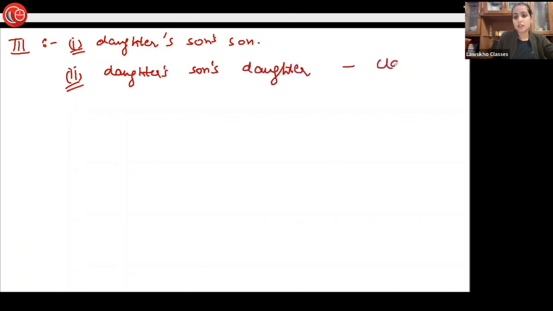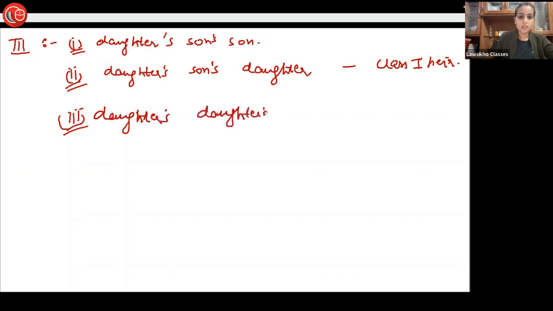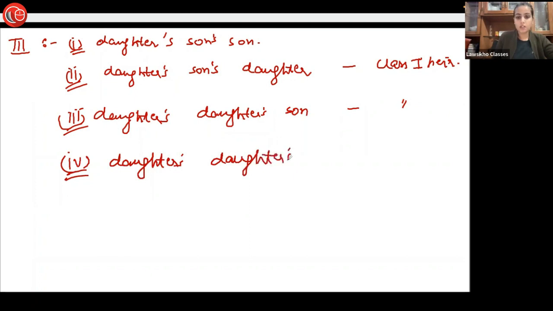She is also a Class 1 heir, whom they forgot to remove from here. Then we have the daughter's son, again a Class 1 heir, whom the legislature forgot to remove. Then we have the daughter's daughter, again a Class 1 heir.